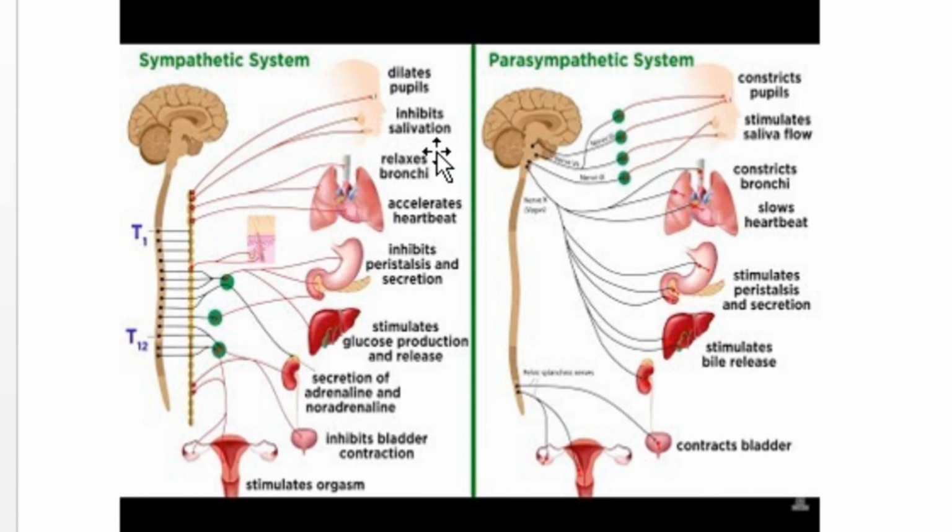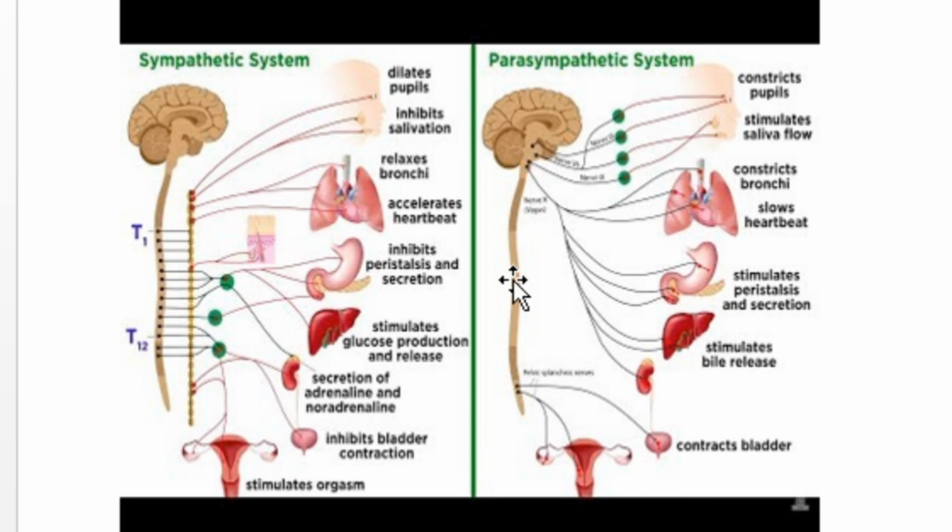Here it inhibits salivation, here it stimulates salivation. Here it relaxes bronchi, here it constricts bronchi. Like that, you can see that the functions of sympathetic and parasympathetic nervous system are just opposite.